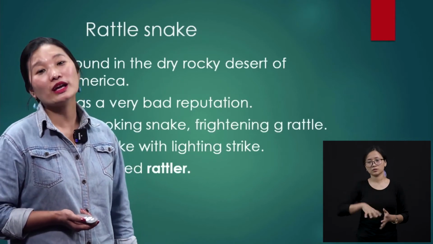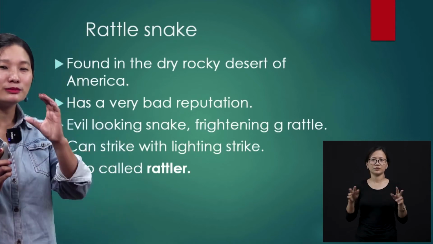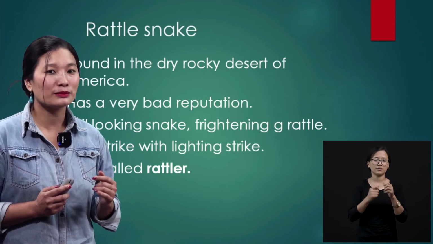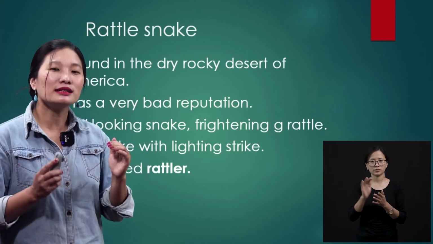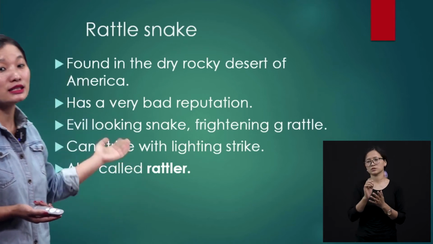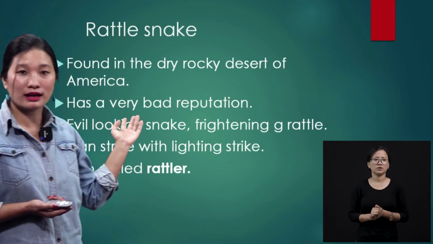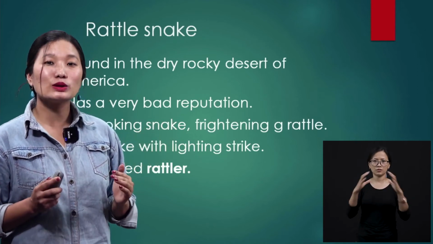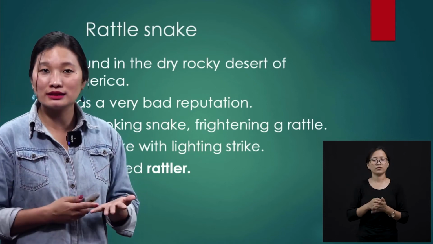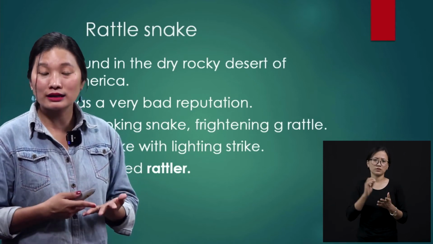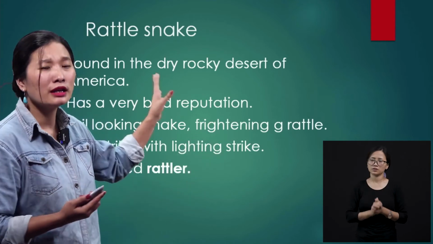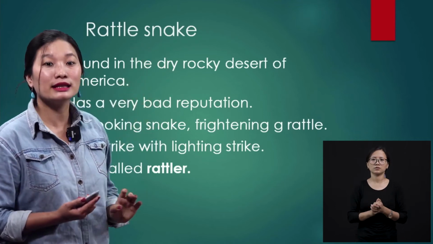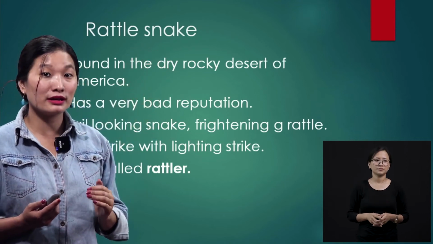And one very prominent snake that we are going to discuss today is the rattlesnake. Okay, have you heard of that? Rattle means to make noise. Okay, there is a snake that can make noise, and it is found in the dry rocky desert of America. When I say that it's found in the dry rocky desert of America, it is not only found there, it is found even in Argentina, okay? It is found even in Canada or some other parts. But many snakes of this kind, that is the rattlesnake, will be found in the dry rocky desert of America.